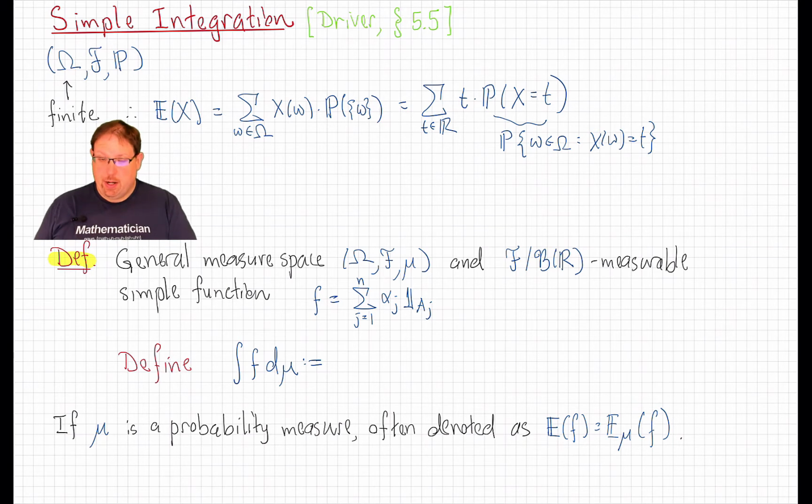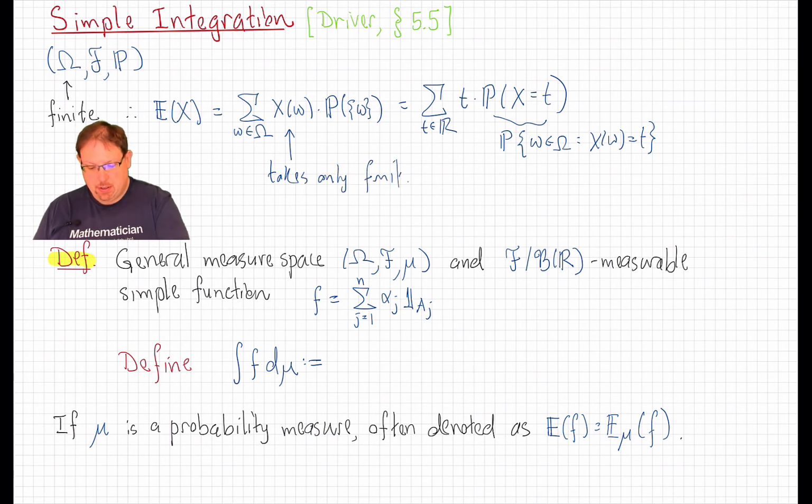This looks like a horrendous, uncountable sum, which makes no sense, but the point is that the random variable X, being defined on a finite probability space, takes only finitely many values. And so this set here is usually empty. It's empty for all but finitely many t. And so this is actually a finite sum.